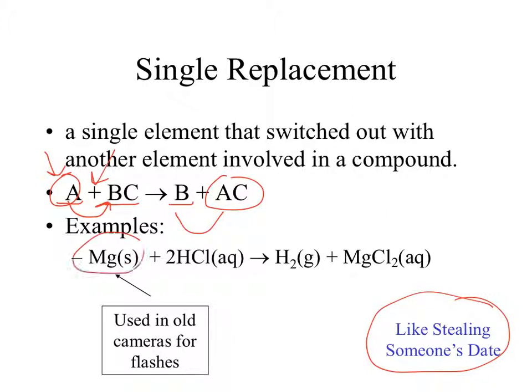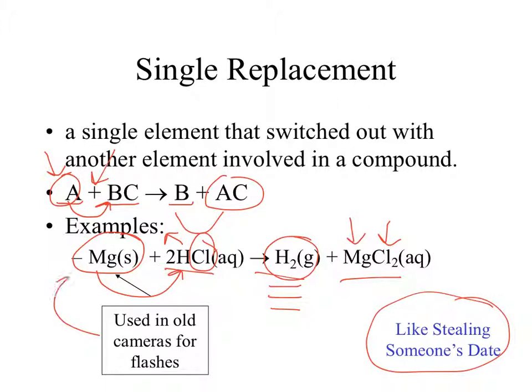If you take pure solid magnesium, mix it with hydrochloric acid, the magnesium will come in and kick out the hydrogen. So now hydrogen's all by itself, and magnesium forms a compound with chlorine. So magnesium and chlorine are now on their date, and hydrogen's all alone. That's what a single replacement reaction is.